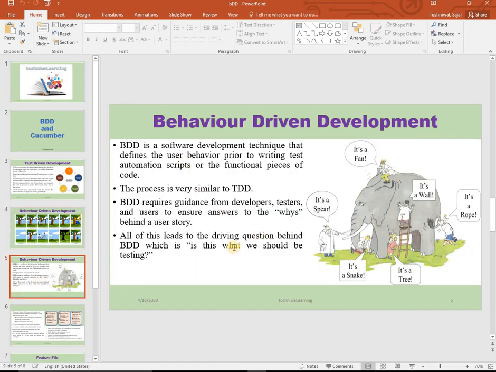So BDD is a software development technique that defines the user behavior prior to writing the test automation script or functional piece of code. To understand what the requirement actually is, look at this elephant. Everyone is racking their head about what it is. Someone says it's a fan, a wall, a tree, a snake, a spear, a rope. But no one knows that it's an elephant. So until the requirement is defined in a very clear way, they don't start the development process or the testing process. The process is very similar to TDD, because first the tests are written and then the development happens.